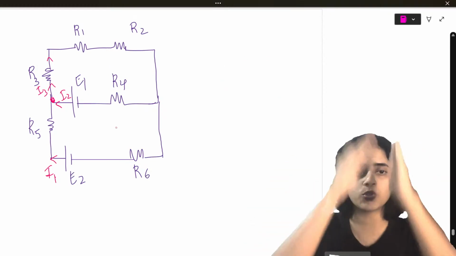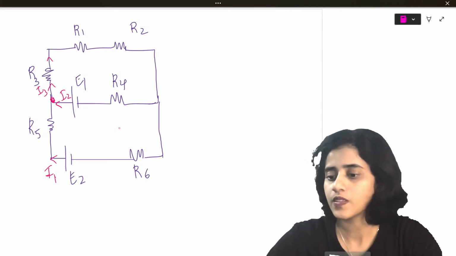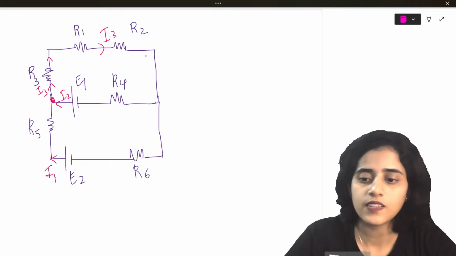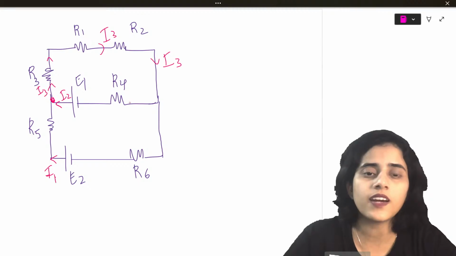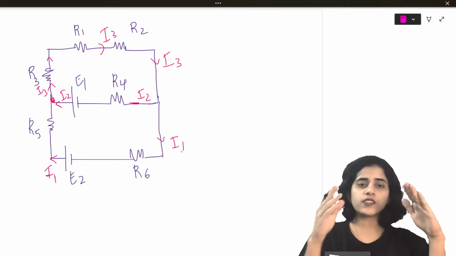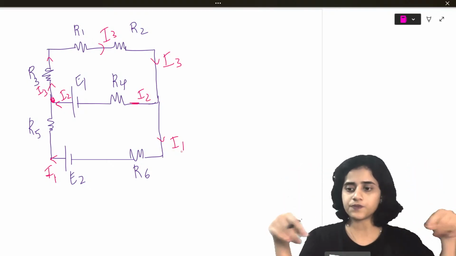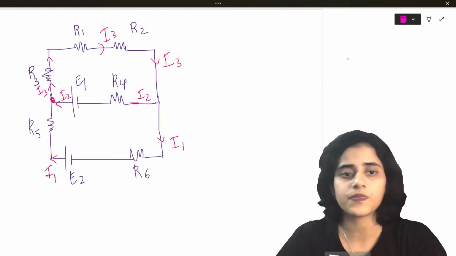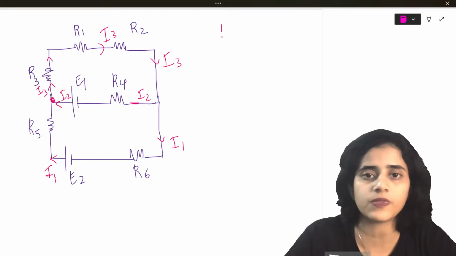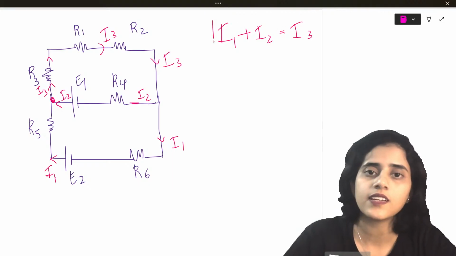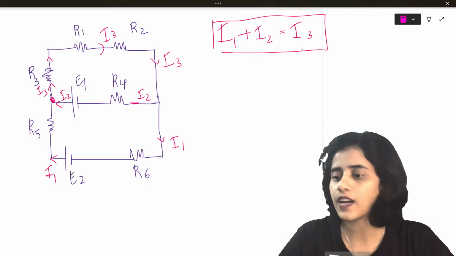Okay, so I1, I2 together you get I3. Can you explain why, Sanath? I didn't get your doubt. So here also I3 passes. Okay, here also I3 passes. But here on this arm it's I2, and this arm it's I1. Why I1 and I2? Because that is part of one circuit, the same wire. So this is the figure. First thing I can write from this is I1 plus I2 is I3.